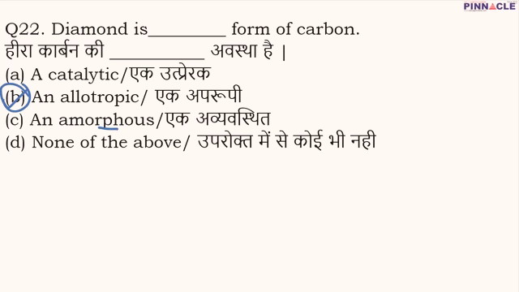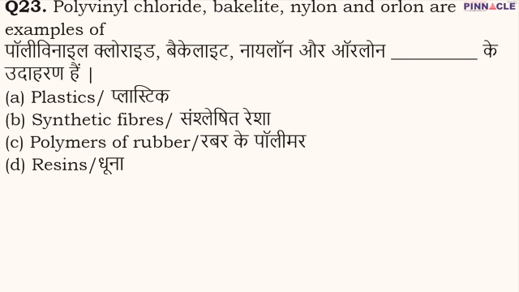Now coming to question number 23. In question number 23, polyvinyl chloride, bakelite, nylon, and orlon are examples of what? PVC, bakelite, nylon, and orlon all are examples of plastics. Hence A is going to be the correct option. Coming to question number 24.